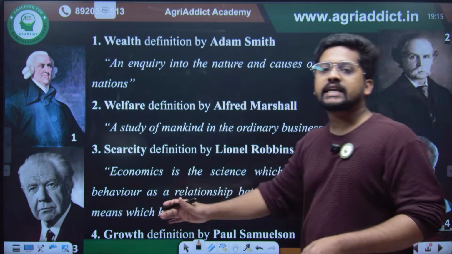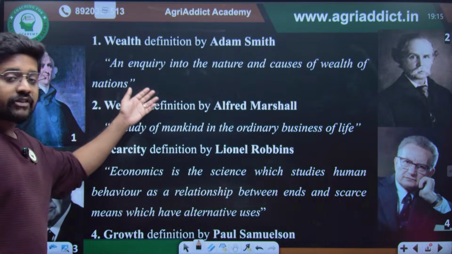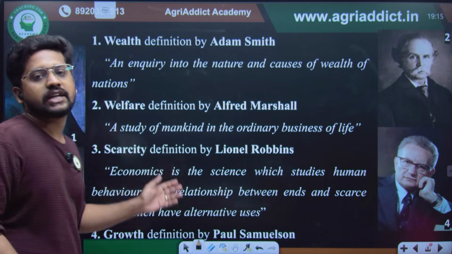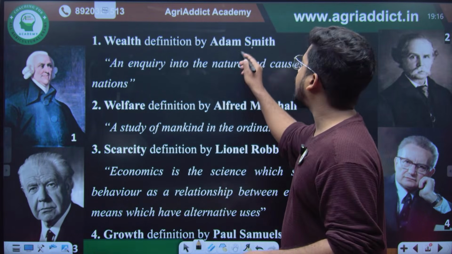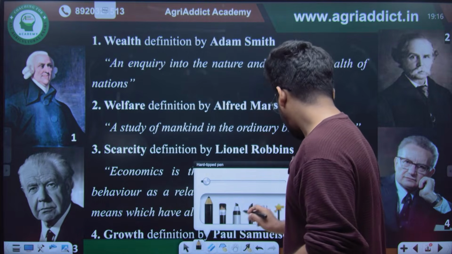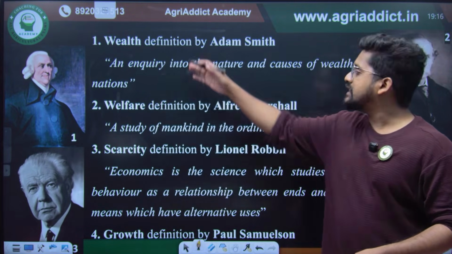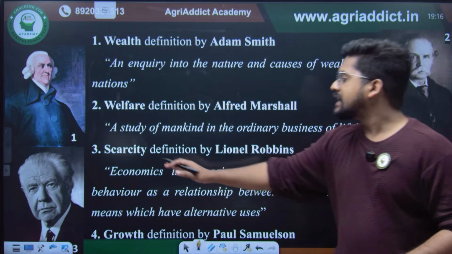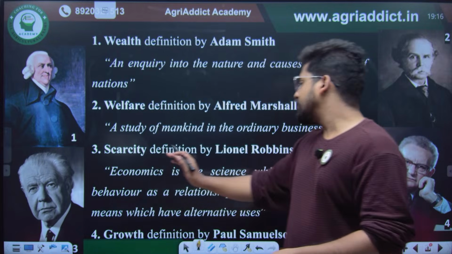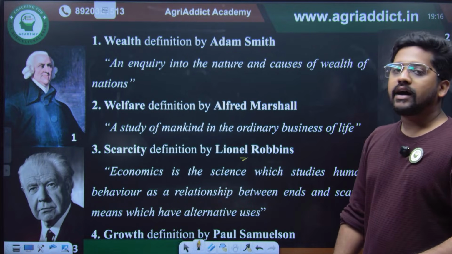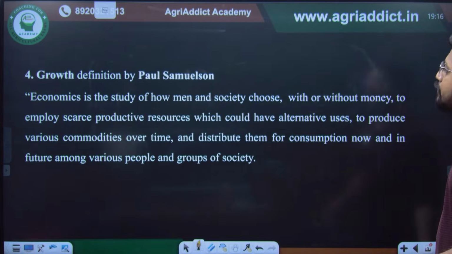There are generally four definitions of economics: the wealth definition, welfare definition, scarcity definition and growth definition. The wealth definition was given by the father of economics, none other than Adam Smith. The welfare definition, an improvement of the wealth definition, was given by Alfred Marshall. The scarcity definition, which was the first scientific definition of economics, was given by Lionel Robbins. And the final one, the growth definition, was given by Paul Samuelson.